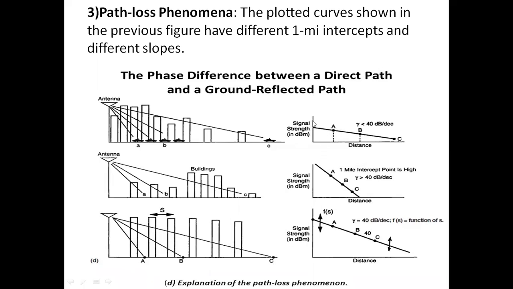So by the shape of this path loss curve, we can say whether our base station is in the city or out of the city. By finding all these data points, we can draw the path loss curve, and by the use of the path loss curve, we can obtain the signal coverage at that particular area. So thank you.